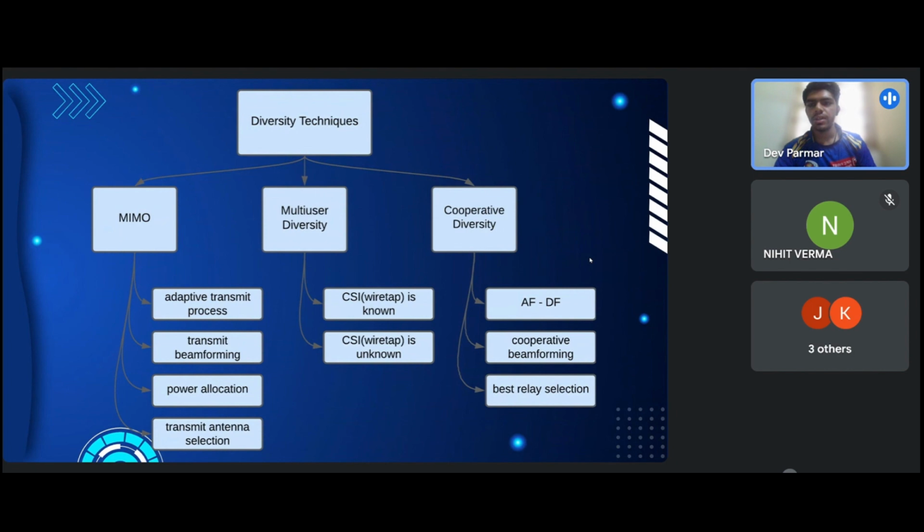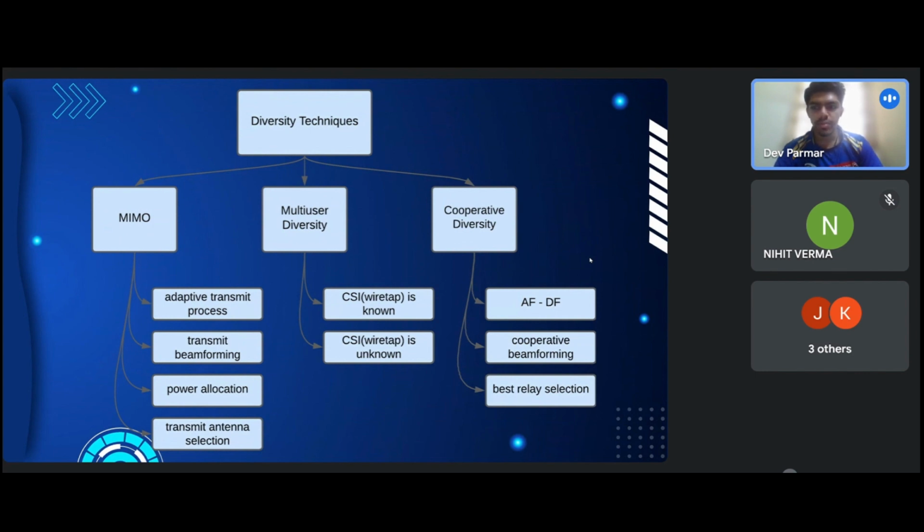Okay, so this is the flowchart of how we use diversity techniques to improve physical layer security. So we have three main parts: MIMO, multiple user diversity, and cooperative diversity. MIMO and multi-user are applicable to various cellular and Wi-Fi networks, as they typically consist of multiple users and are equipped with multiple antennas. The cooperative diversity mechanism is only applicable to those which have adopted the relay architecture, for example the LTE advanced system.